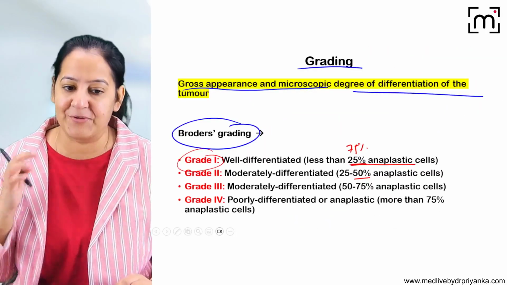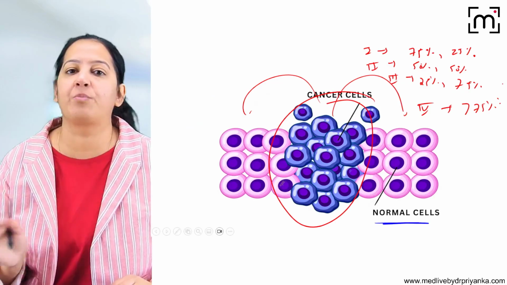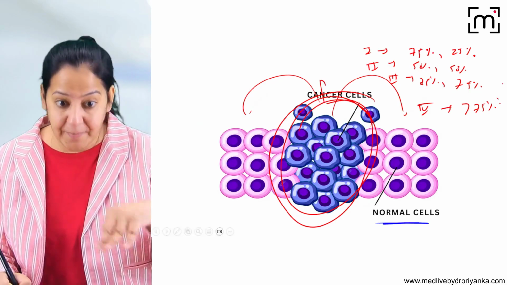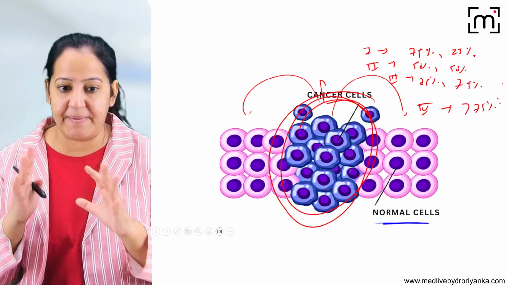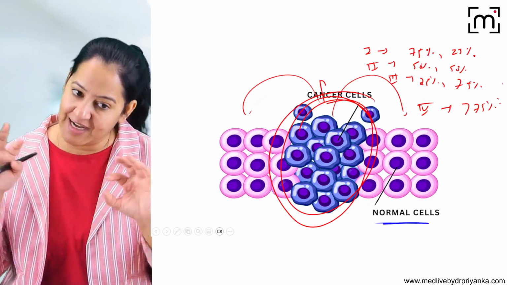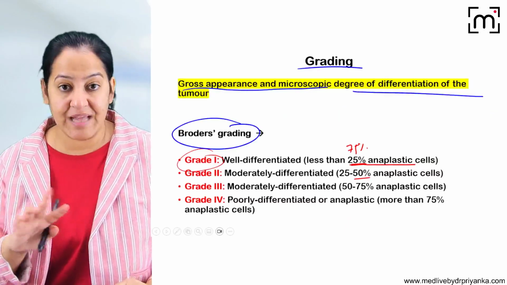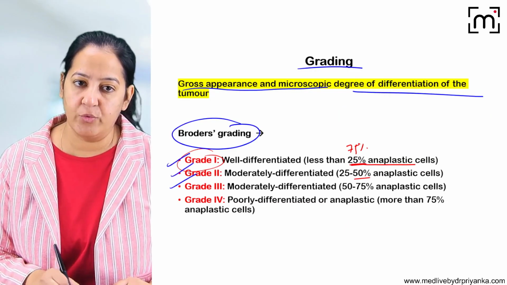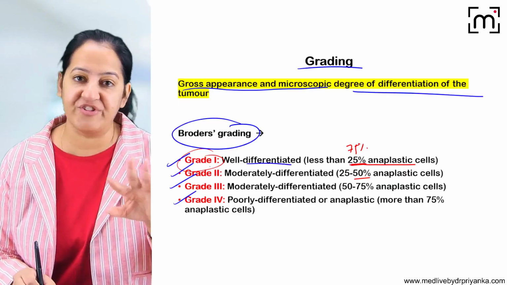That depends on the microscopy. We cannot decide the grading without a microscope. You have to put the slide of the cancer cells under the microscope, in which you can judge a percentage, how much the tumor cells are resembling the normal cell or are anaplastic from the normal cell. Based on that percentage, we decide the grade of the tumor: grade 1, grade 2, grade 3, grade 4. Grade 1 is known as a well differentiated tumor.